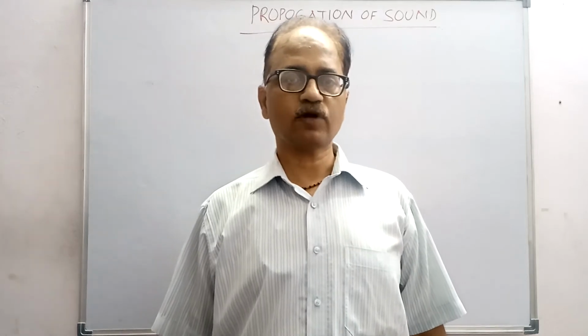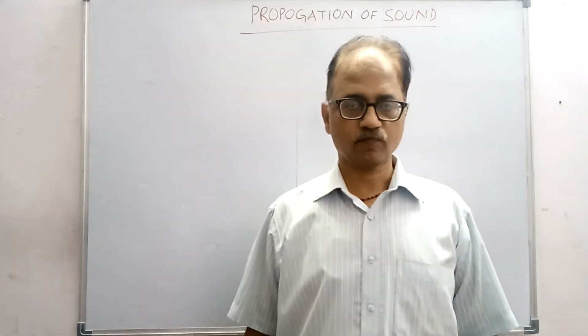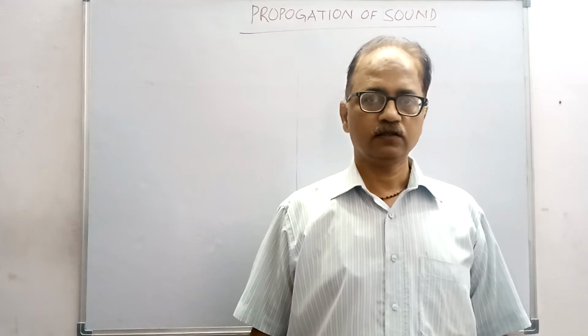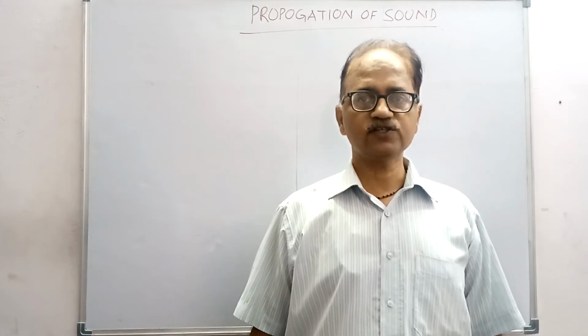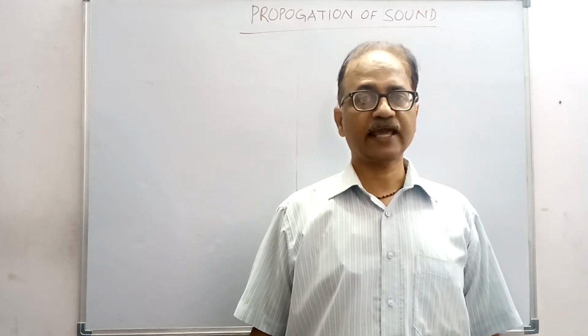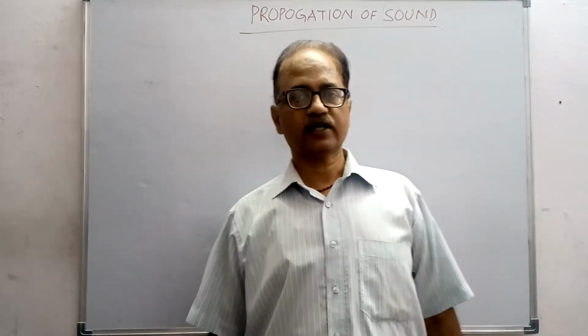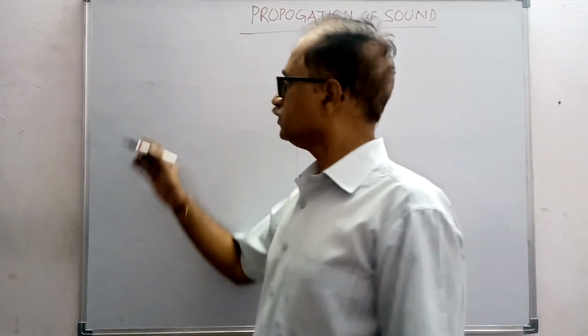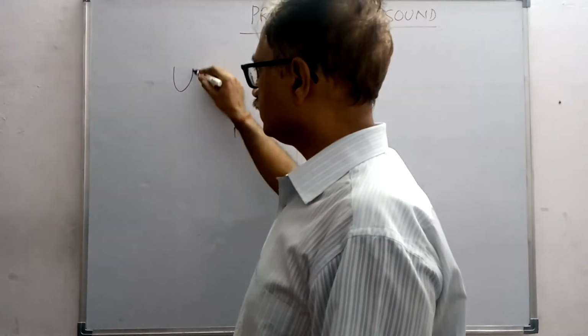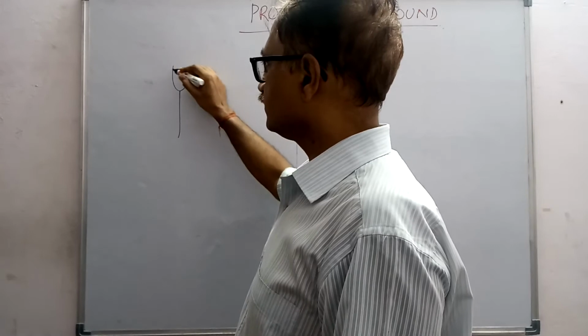Today's topic is propagation of sound. Now, when sound is produced, the place where the sound is produced is called the source. Suppose this is a tuning fork, it is producing sound.